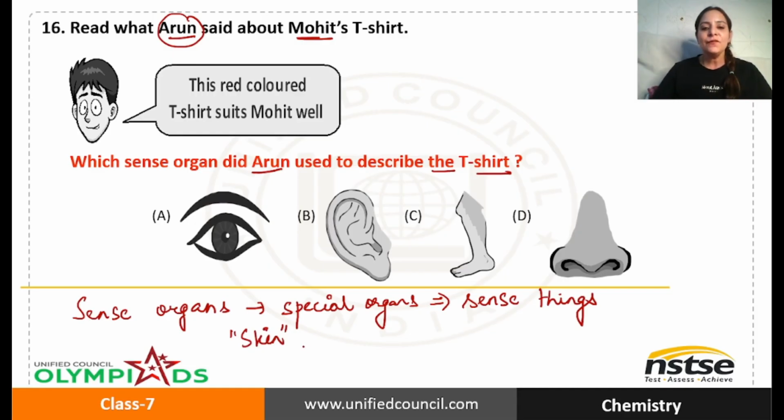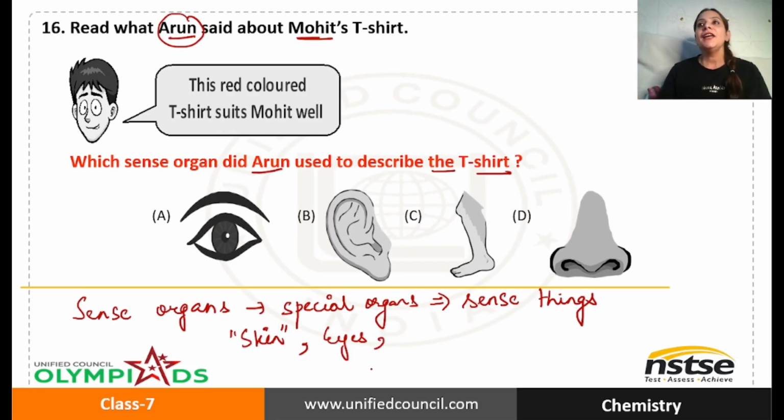Okay. Same way, if I talk about how you see, for example, if you go to a garden, if you go to any place, or if you're wearing something, then how can you make out that the color is red or color is black or beauty is around or it's raining or anything? How can you see that? Obviously, you see it through your eyes, because eyes are also sense organs. They give you the sensation of vision. Whatever you can see, you see through your sense organs, that are eyes.